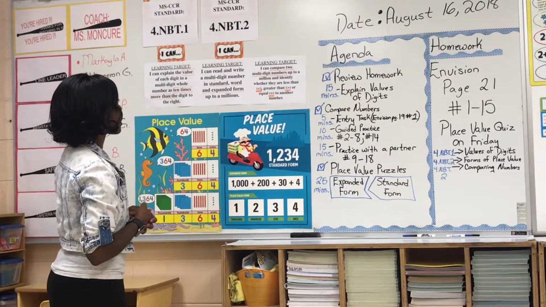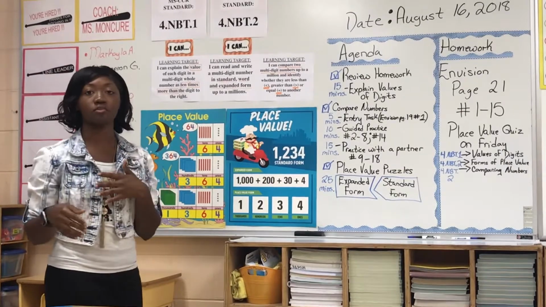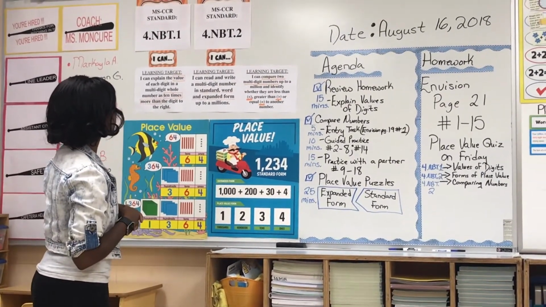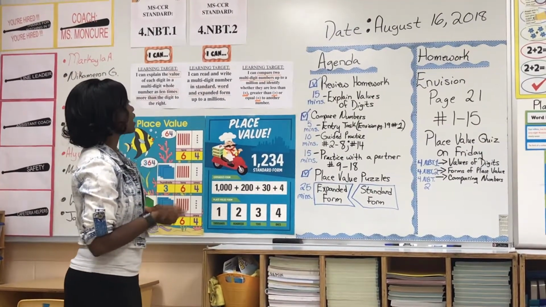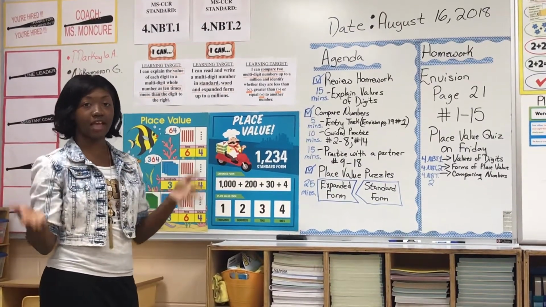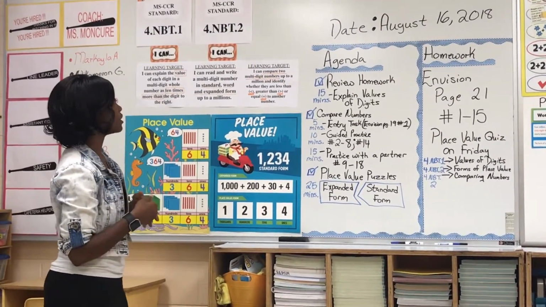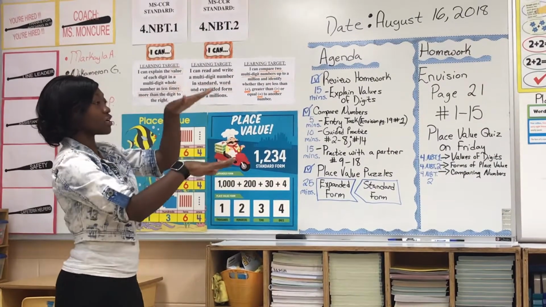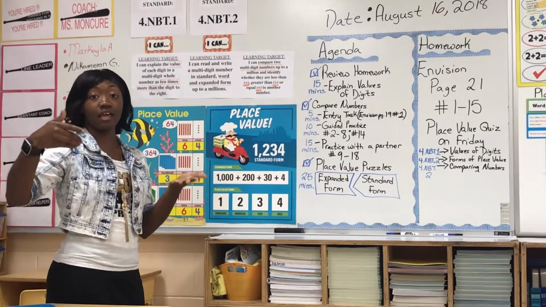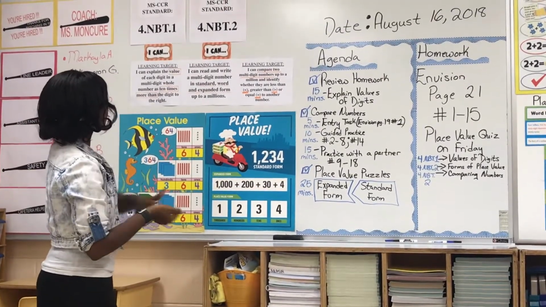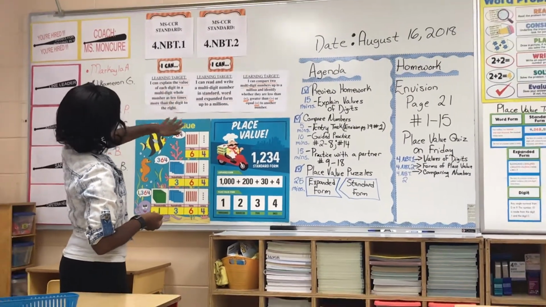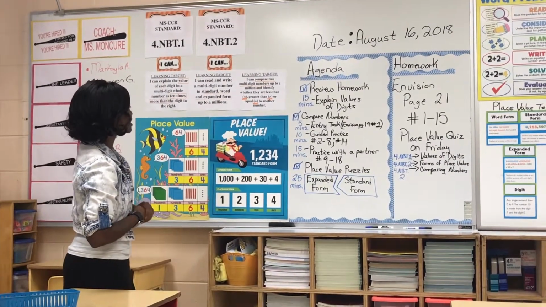When we get ready to start, our entry tasks are normally things that prepare us to learn a new lesson. For today, we will be learning about comparing numbers. The entry task will have students discuss with a partner how they actually compare their numbers. They'll be learning how to line up two numbers and talk about which place they actually use to compare them, in correlation with MBT 1 and MBT 2 with comparing the digits.